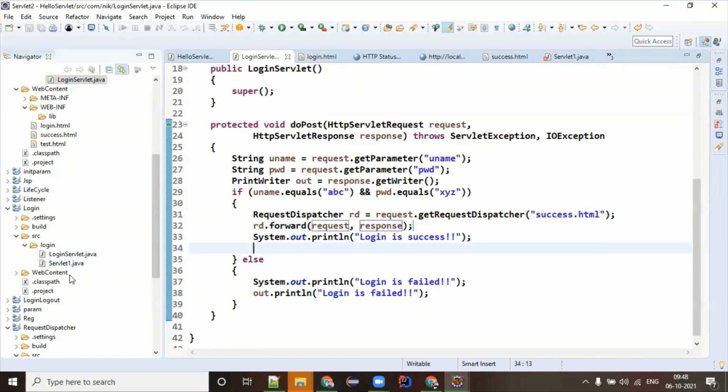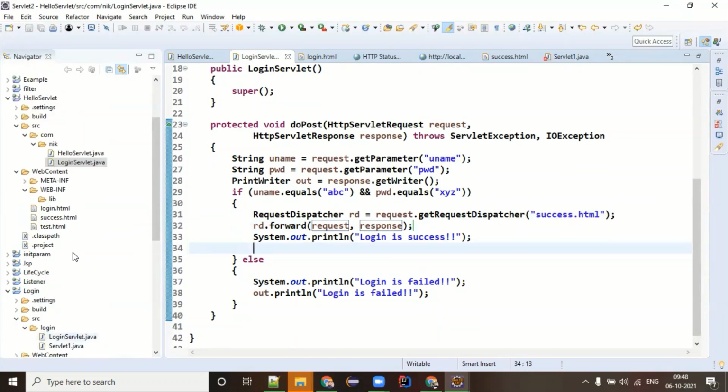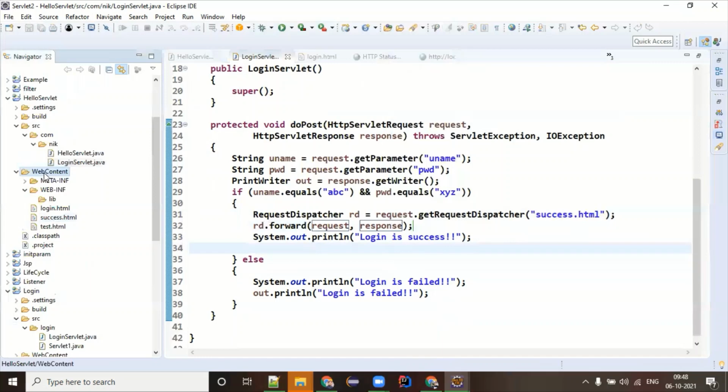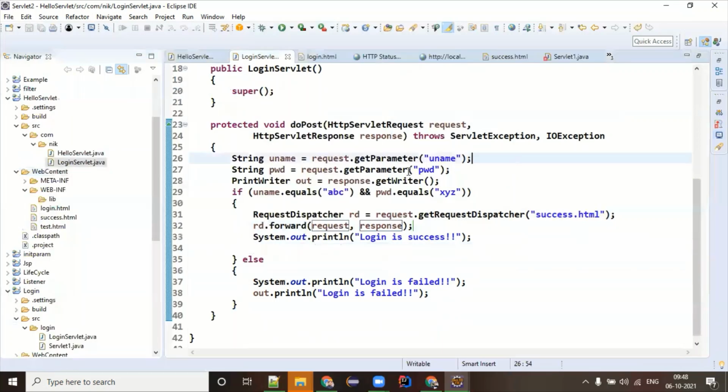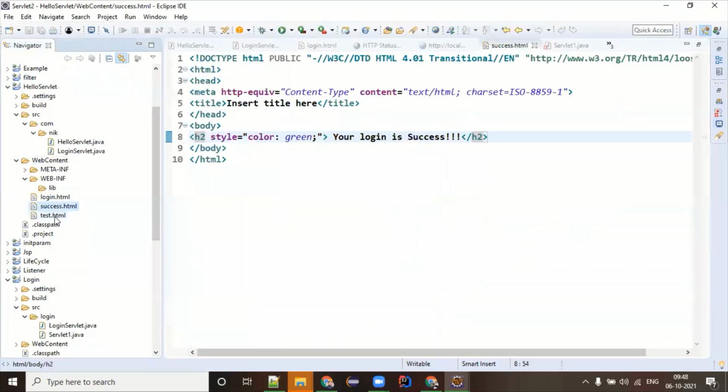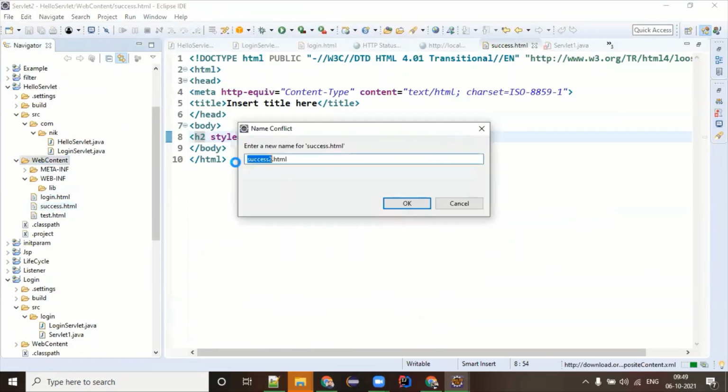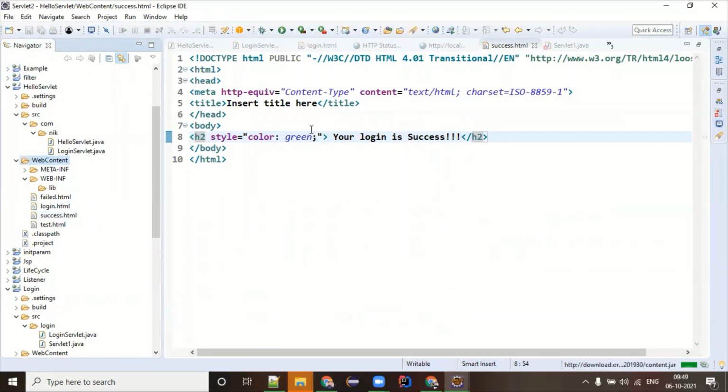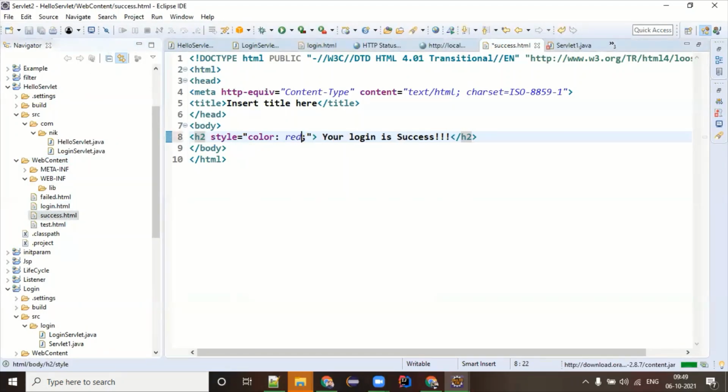Okay, let me design a fail.html. Control C, Control V. So fail.html, and this is going to be red.